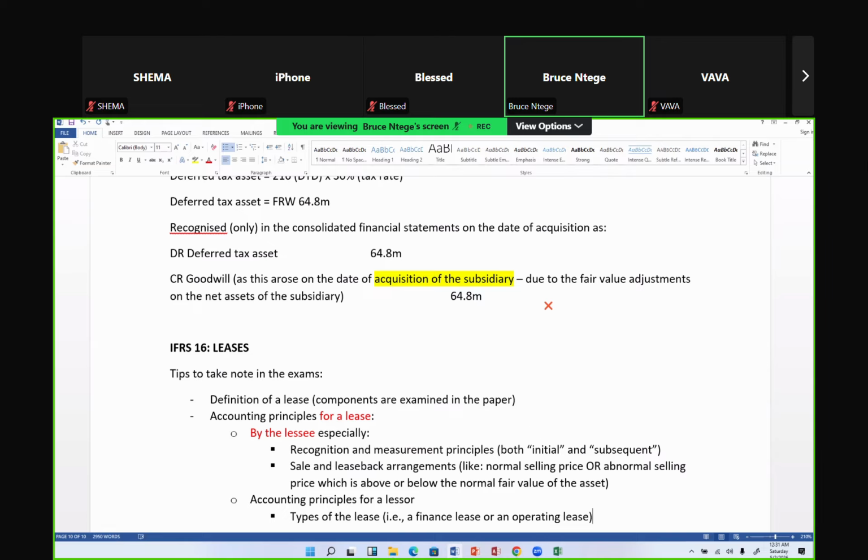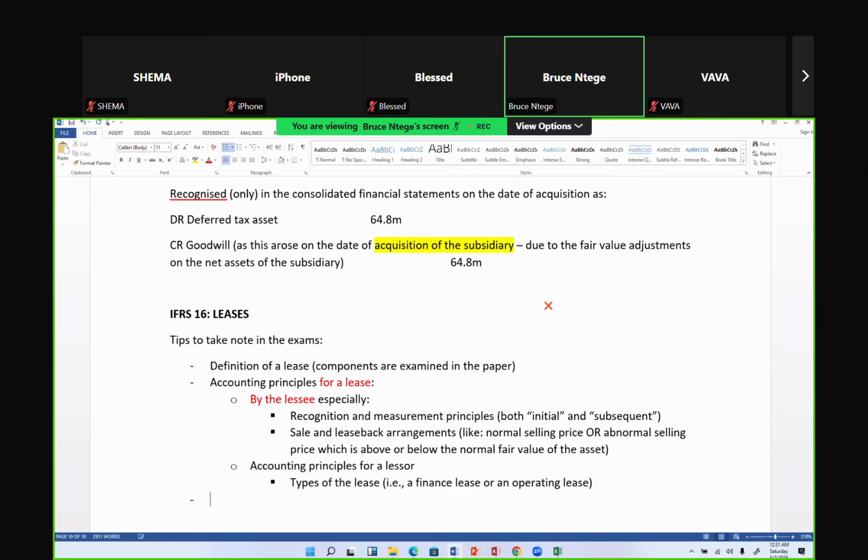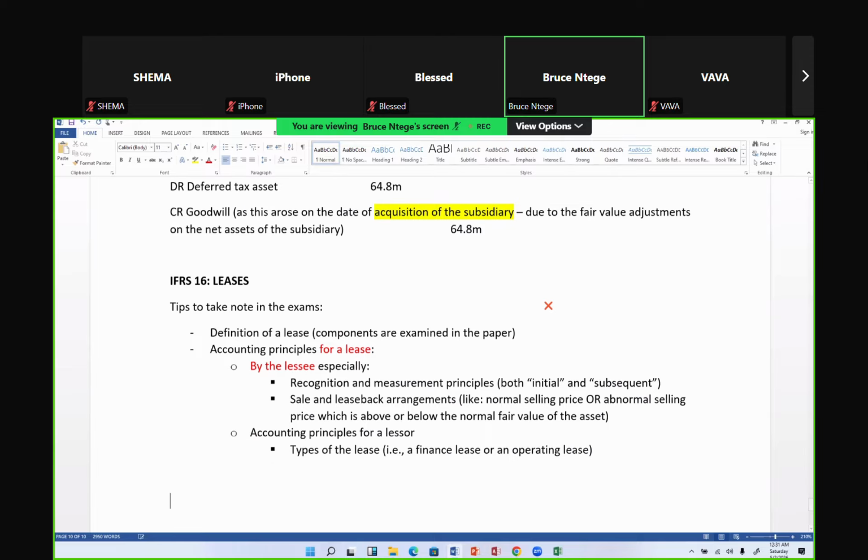Okay, so let's check our memory. I don't want to take a lot of time on that definition, but just to remind you, when we talk about a definition of a lease, examinable are the keywords that I'm going to pick here. So let me pick the definition of a lease down here.